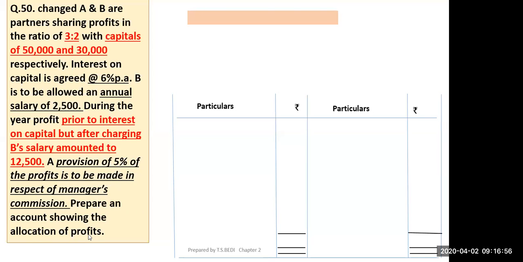Now they have asked you to prepare an account to show the allocation of profit. Which account will you prepare for this? Profit and loss appropriation account. Yes, you will make the profit and loss appropriation account, because the question says prepare an account only. Okay, but where will you show this one? A provision of 5% of the profits is to be made in respect of manager's commission.